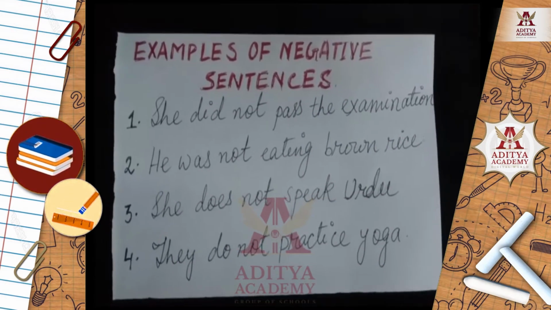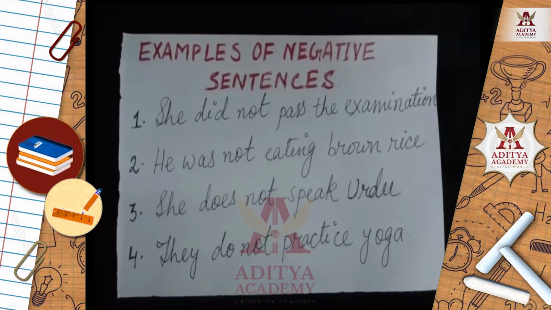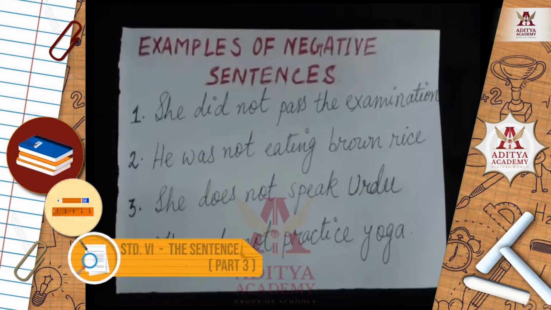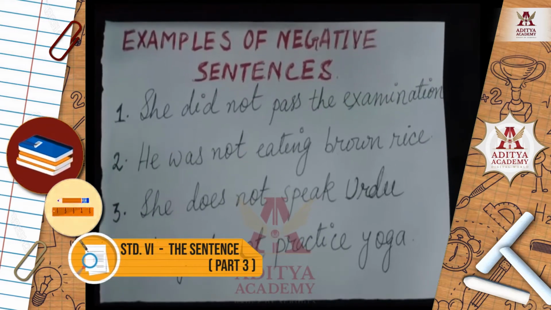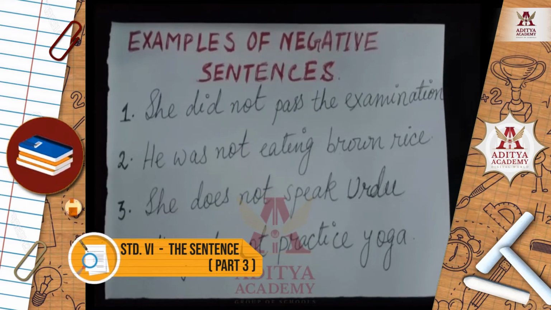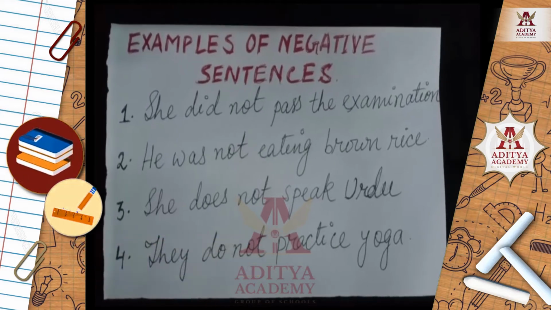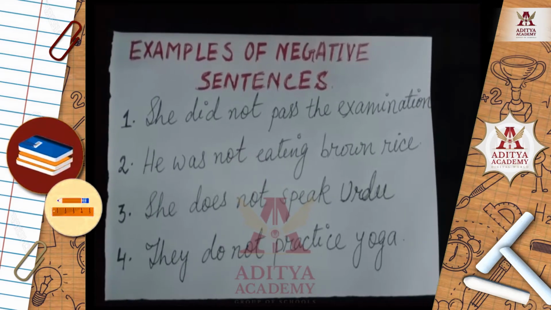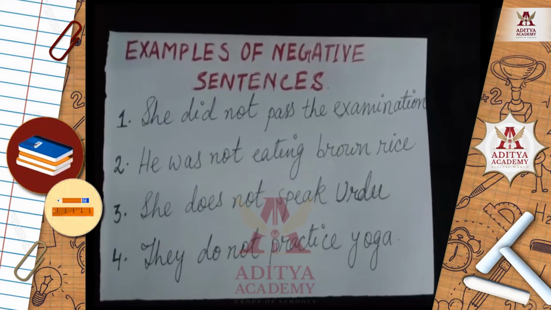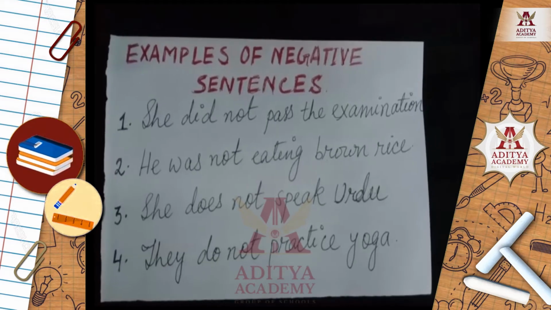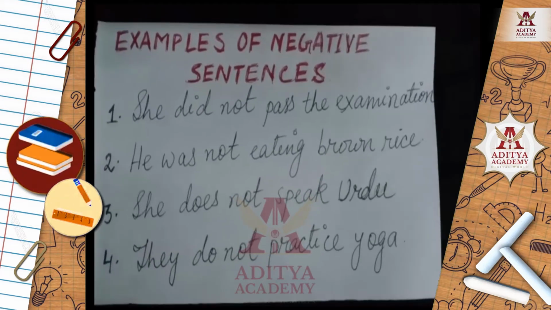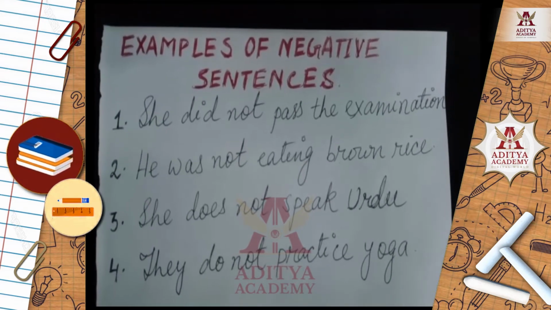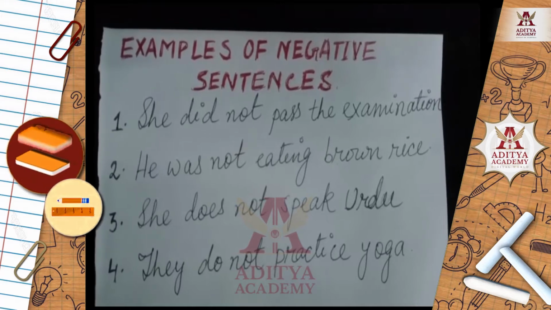Students, let's check out some examples of negative sentences. So what are negative sentences? Negative sentences are those formed with negative words like no, not, never. Now we will see some examples. There are a total of 4 examples I have written for you. The first one is: She did not pass the examination. So in the first example, which one is the negative word? Not.